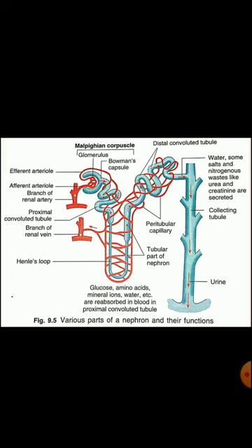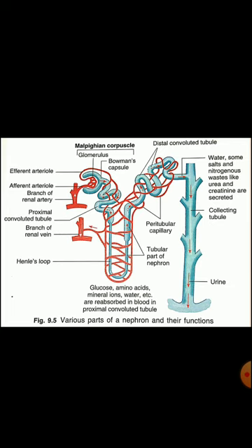DCT, distal convoluted tubule, is linked with the collecting tube, where water, some salts and nitrogenous wastes like urea and creatinine are secreted into the collecting tube in the form of urine, which transfers these filtered materials to the hilum.